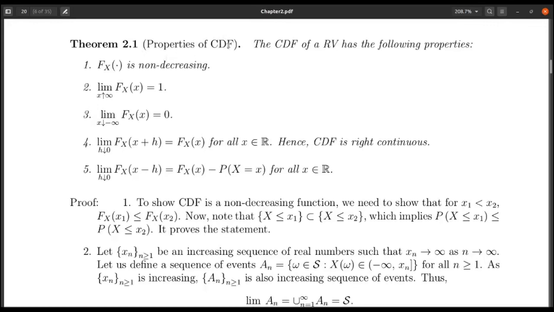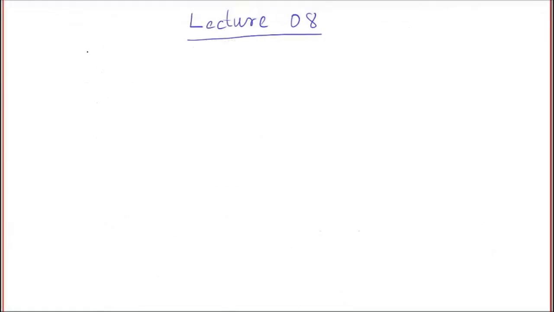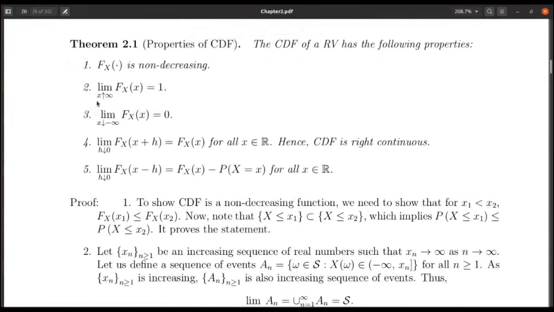Just to recall, we defined the cumulative distribution function, CDF, as F_X at the point small x equals the probability that X is less than or equal to x, for all x belonging to R. Now we are going to see some of the properties of the cumulative distribution functions. We are going to see these main 5 properties.